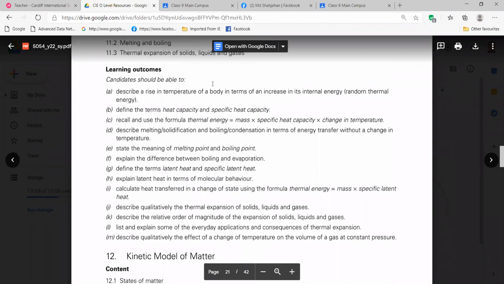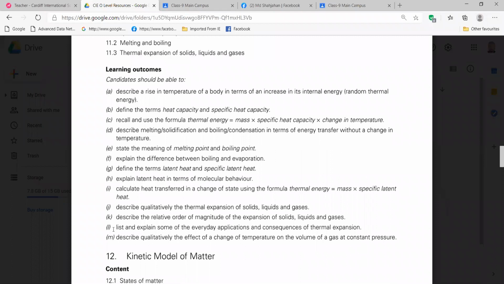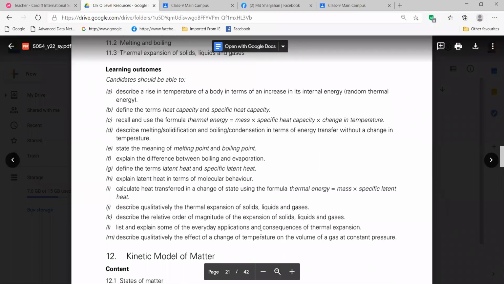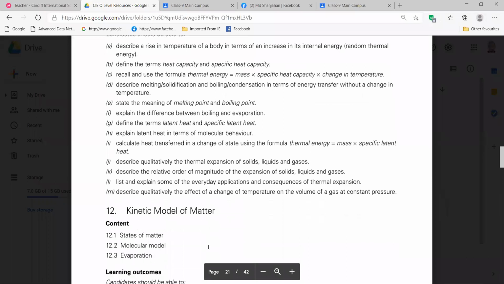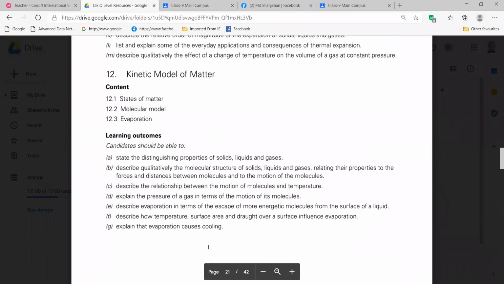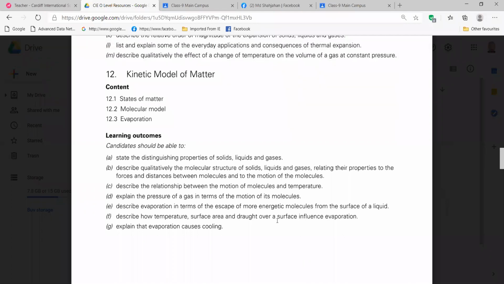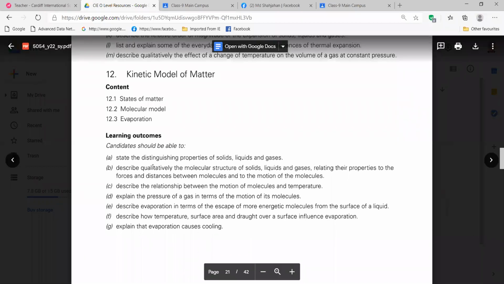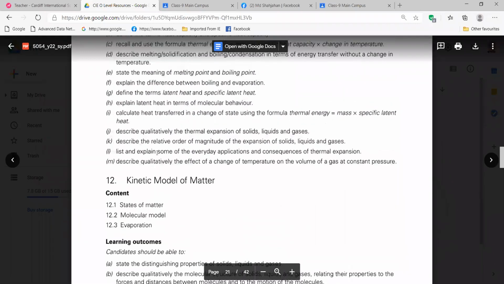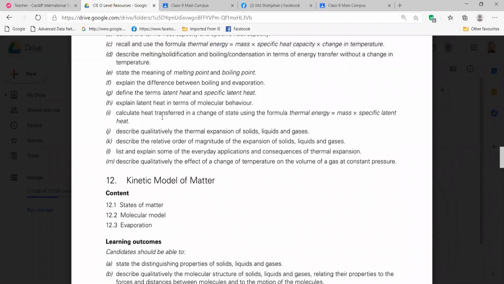Look, all these learning outcomes are done except these three, J, K, L. All the learning outcomes we discussed, and all the recordings are available. The day before yesterday we had class and discussed all the things related to evaporation. So this part is completely over, and from this part we have only J, K, L. Now we are going to discuss those things from the notes.